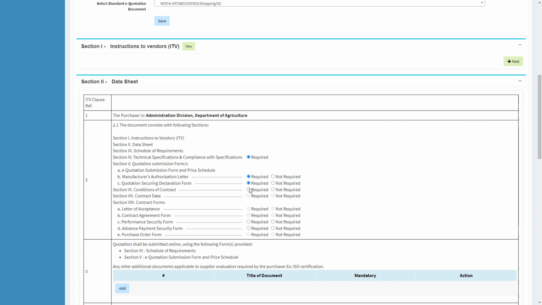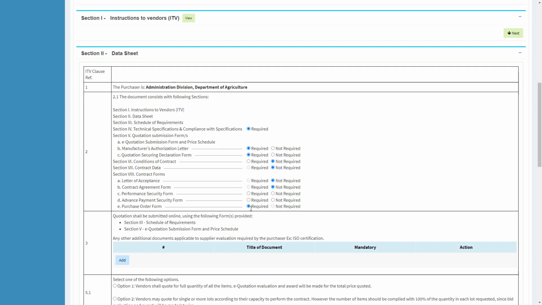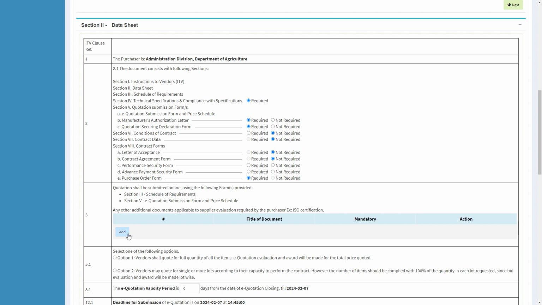Please note, if you select Conditions of Contract as required, contract data, letter of acceptance and the contract agreement form will get selected automatically as required. If Conditions of Contract is selected as not required, the purchase order form gets selected automatically as required. In here, you can add any additional documents applicable to the supply evaluation if required.